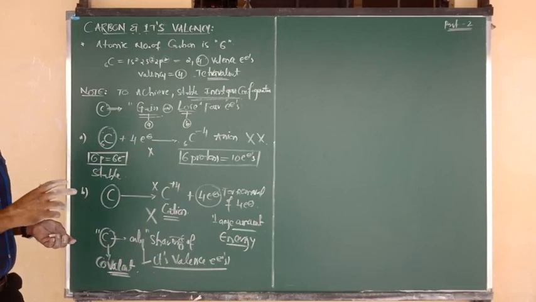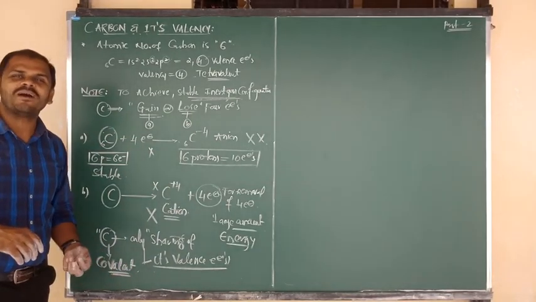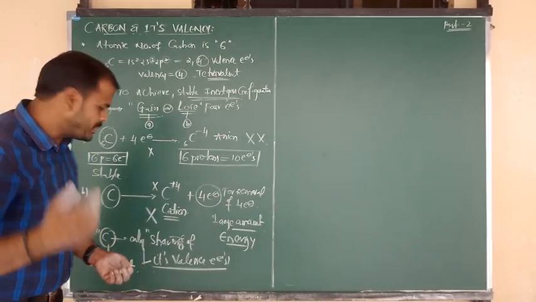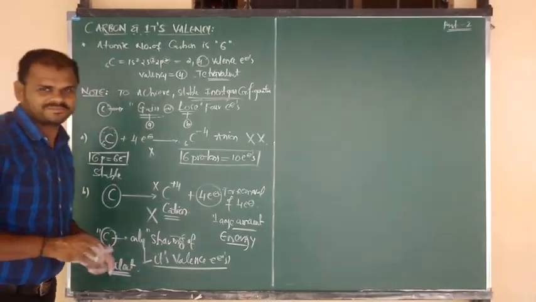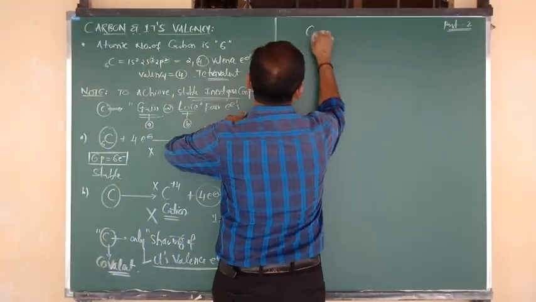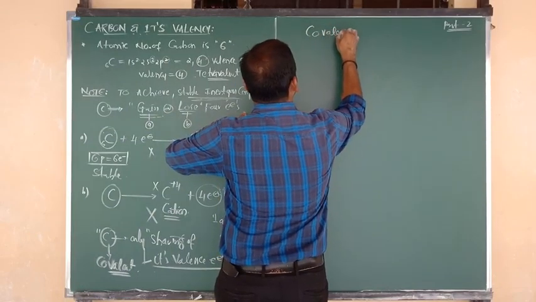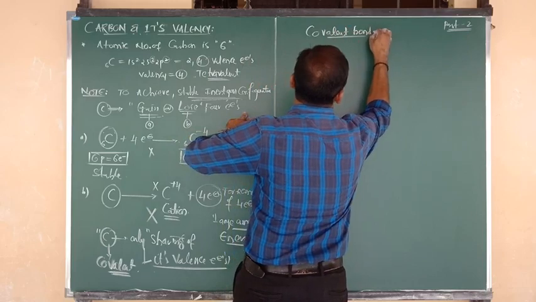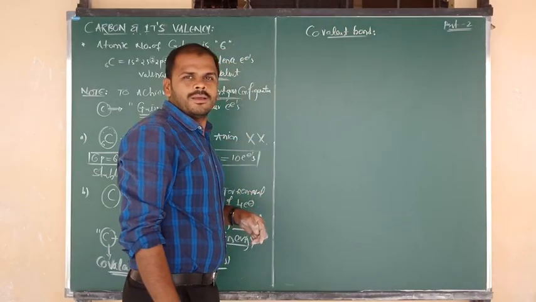Now the story is what is meant by covalent bond and what are the different types of covalent bonds which are going to be formed by the carbon. Okay na? Good. Now the topic is covalent bond. Very important topic is what is meant by covalent bond.